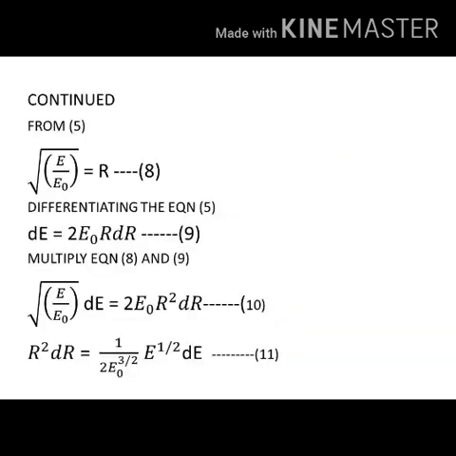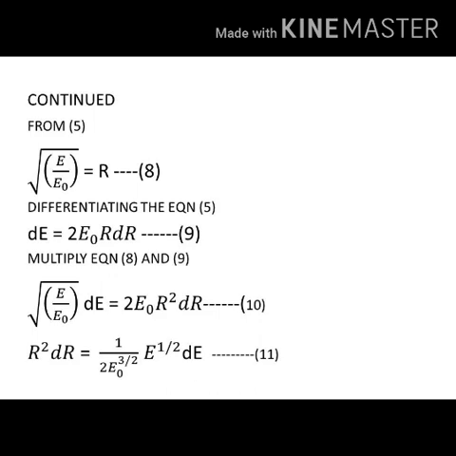Now consider equation 5, that is E equals E naught into r square. So we can write r equals E by E naught raised to 1 by 2, or the square root of E by E naught. Call that equation 8. Again differentiate equation 5. We get dE equals 2 E naught r into dr. Call this equation 9. So these two equations we find from equation 5 only.